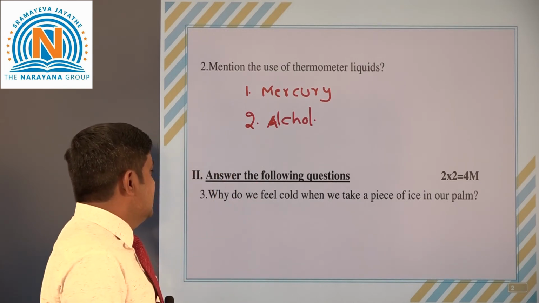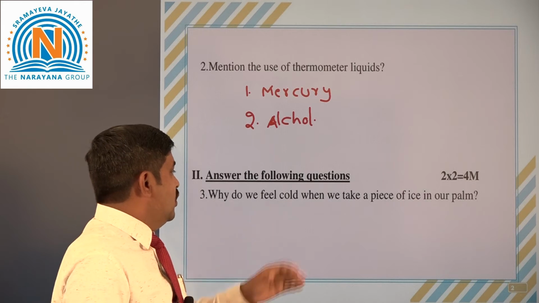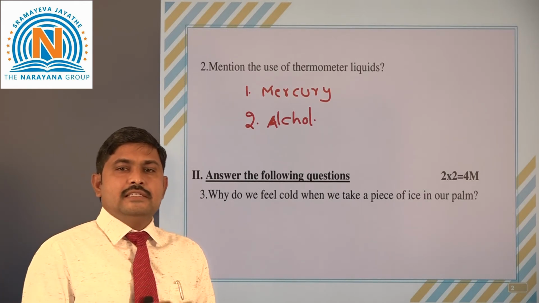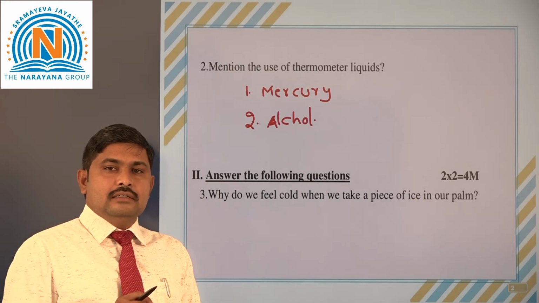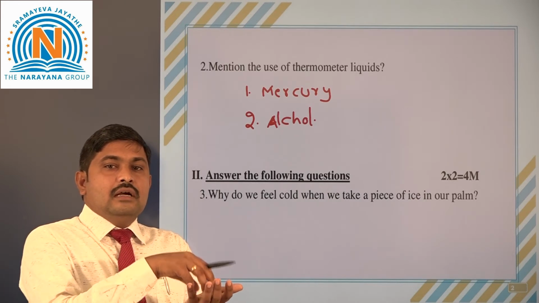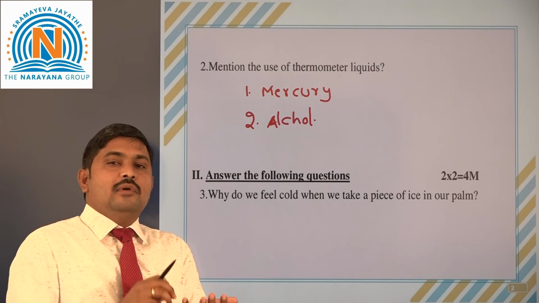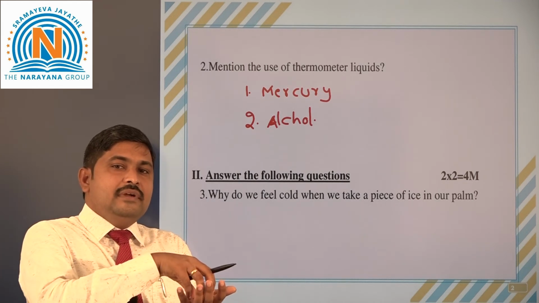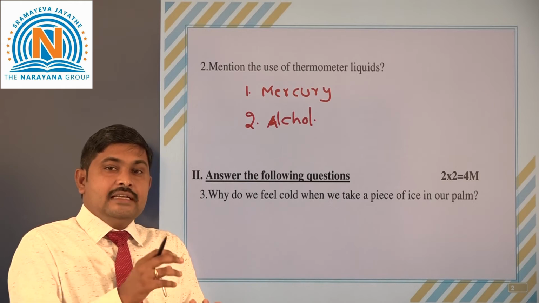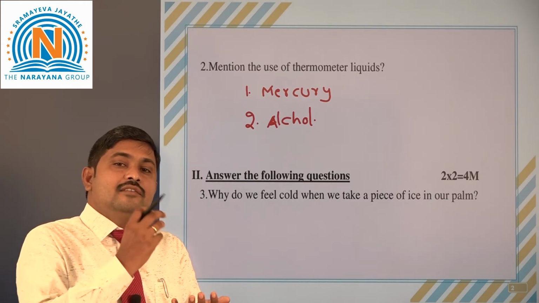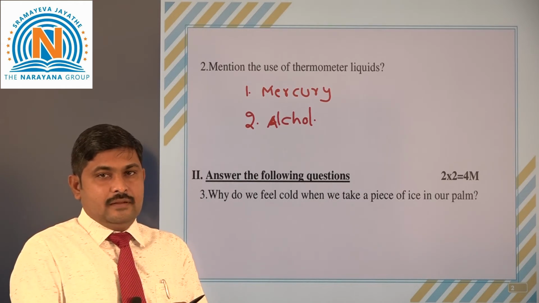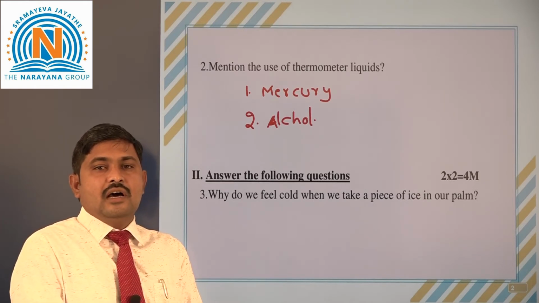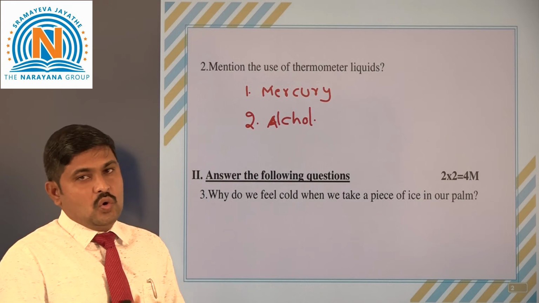And next let's see the third question. Why do we feel cold when we take a piece of ice in our palm? When we take the ice cube in our palm, the ice cube absorbs heat from our body, especially from the palm. From the palm it takes the heat and it melts and becomes liquid. During this process some heat was lost from our palm, that's why we felt cold.